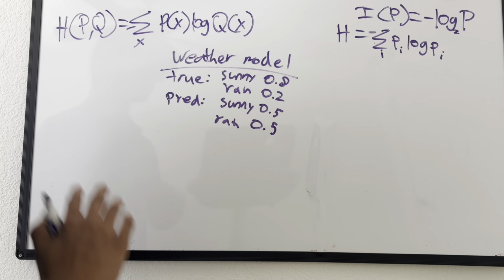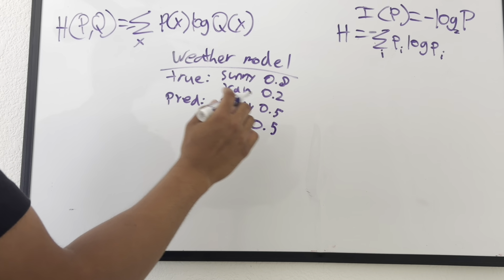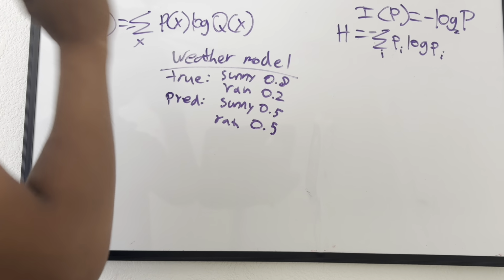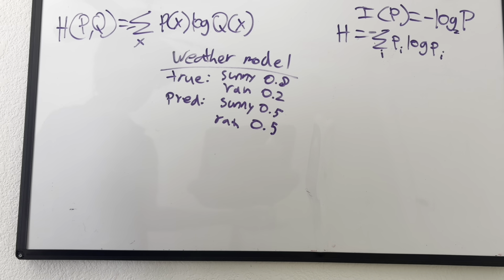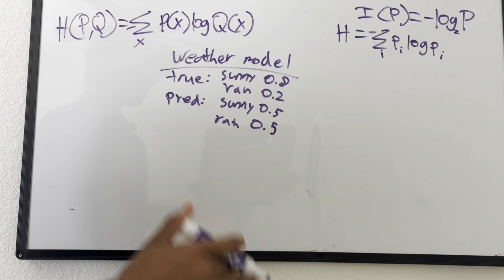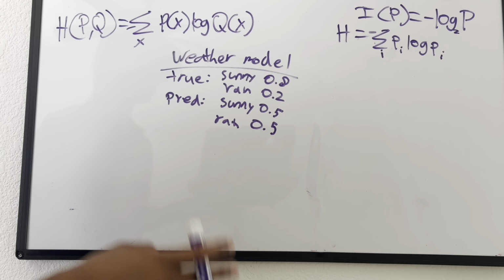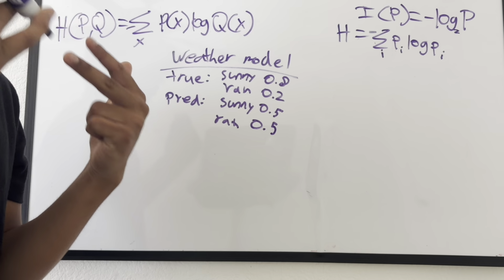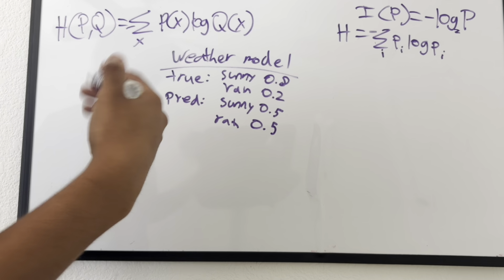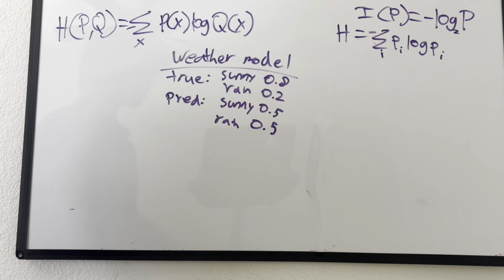However, that doesn't necessarily work because imagine if the true value is sunny at 0.99999, it's basically 1, and the predicted is sunny at 0.5. Well, then the difference is only going to be 0.499, but in reality, what we want our model to know is way larger because it made a huge issue. So that's not going to work. So what do we use instead?